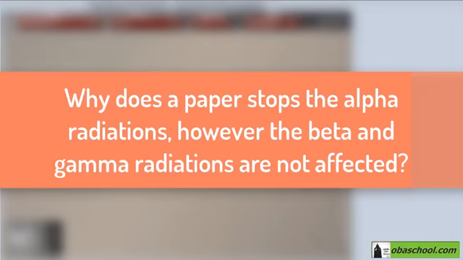Hello, in this video we're going to understand why a paper stops the alpha radiation, however the beta and gamma radiations are not affected by this paper. So let's check.